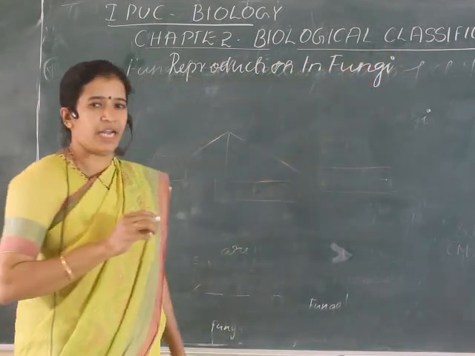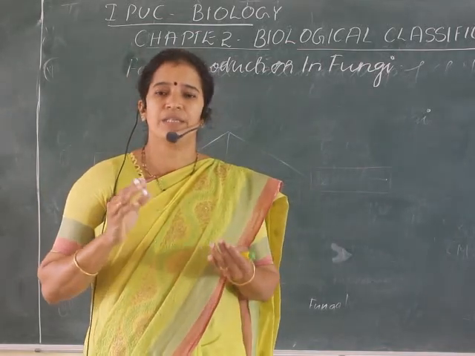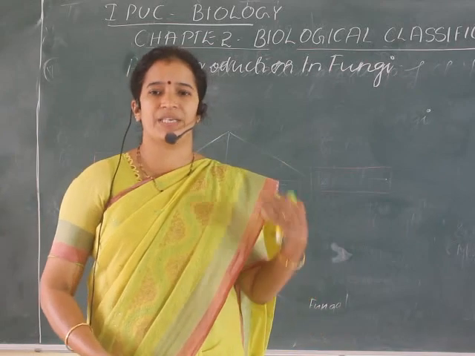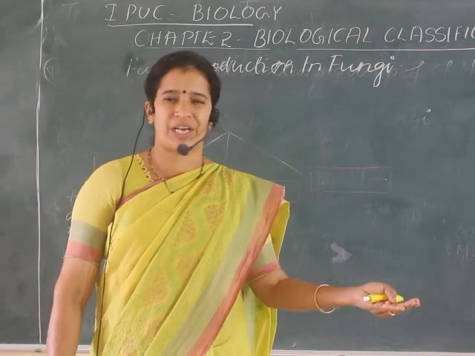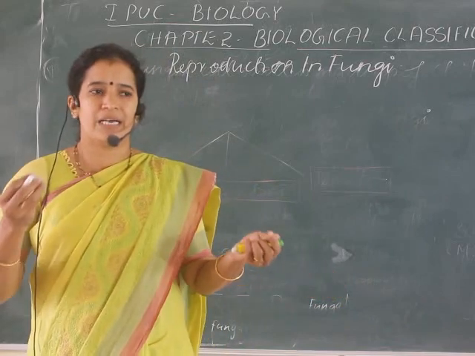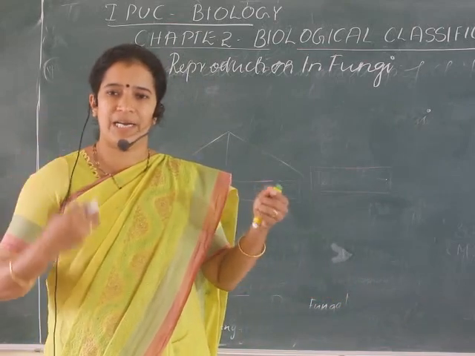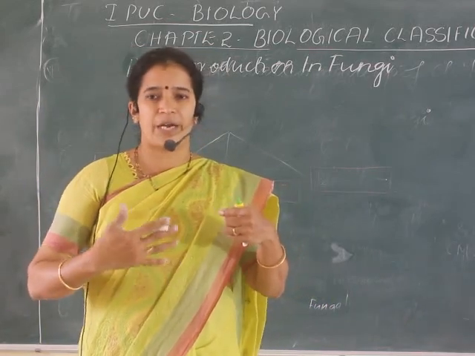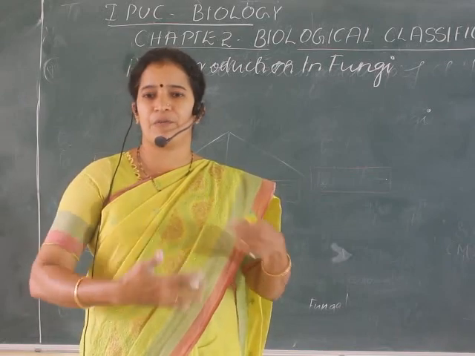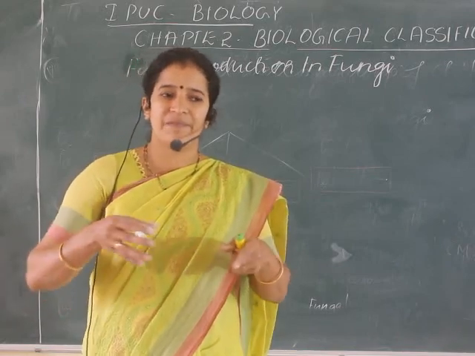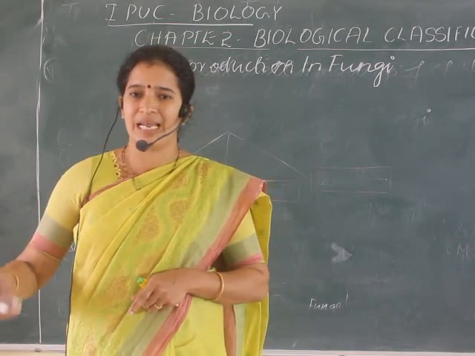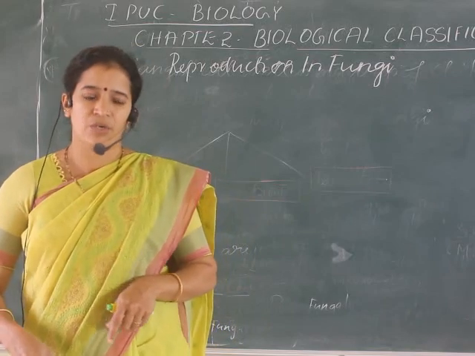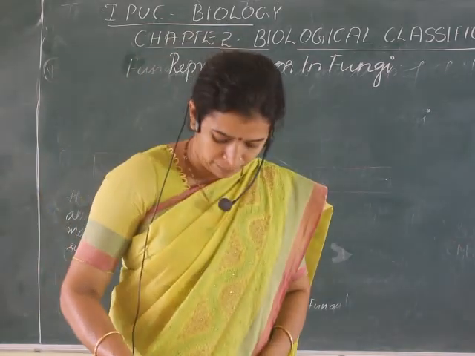Usually we know that reproduction in organisms can be of three types. What are the three types? They can be vegetative, sexual, or asexual. Vegetative reproduction means plants have a reproductive part and a vegetative part. The reproductive part means the flower and fruit. Apart from flower and fruit, all other parts are vegetative. If a vegetative part is involved in reproduction, we call it vegetative reproduction. This can be seen in fungi also.